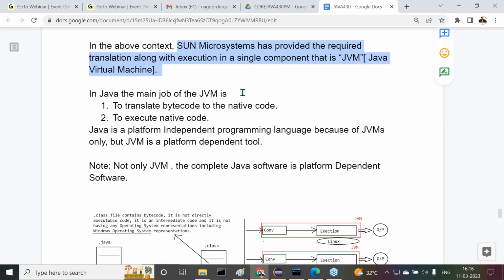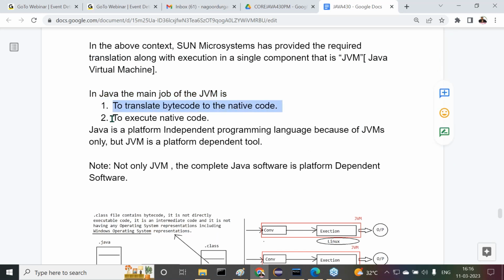In Java, the main job of the JVM is to translate bytecode to native code and to execute native code. The main job of the JVM is two things: translating bytecode to native code, and the next one is executing native code. Right. Then I have given one conclusion.